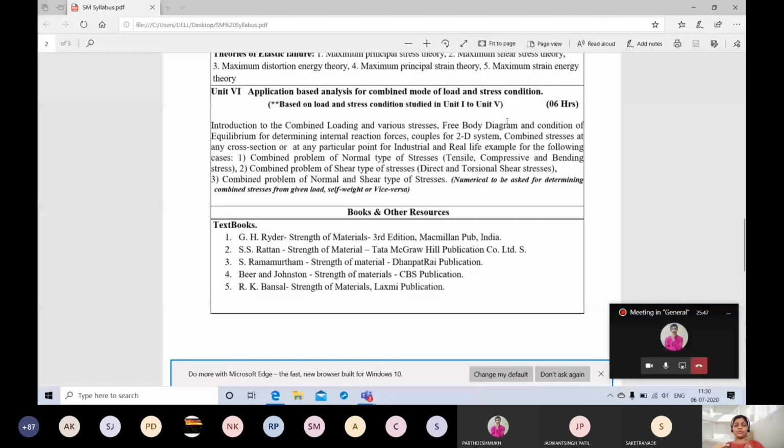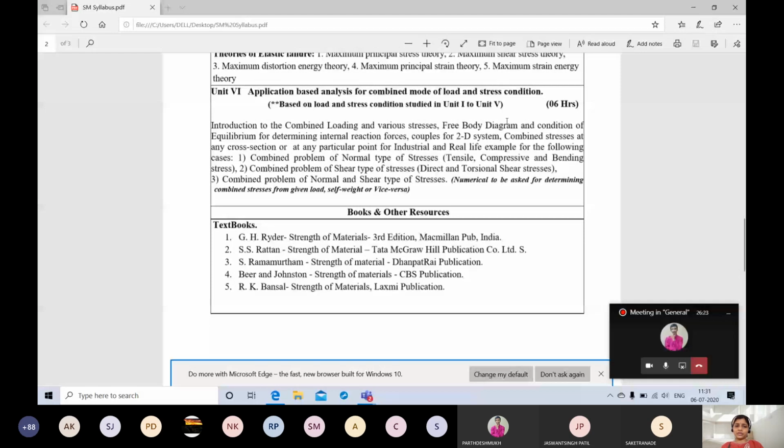All these different types of stresses will combine in unit 6. Up till unit 5, we are going to study each stress one by one, the different types of stresses and their numericals. For example, for tensile and compressive, there will be a theory, a little bit of derivation, and we are going to solve the numerical. Later on, the shear stresses also.